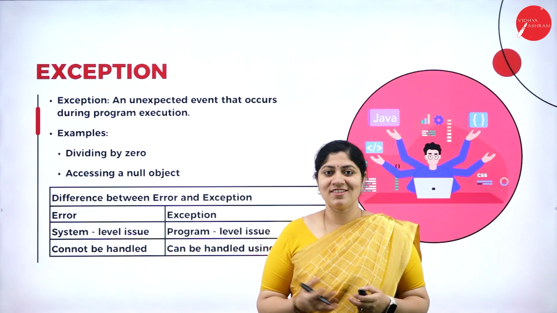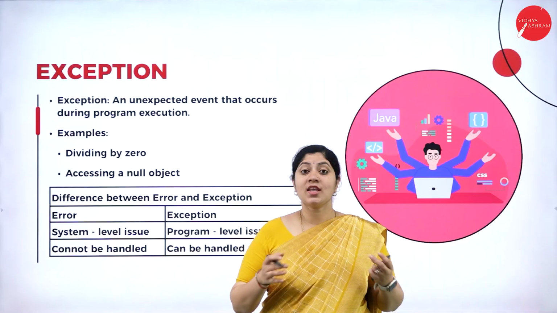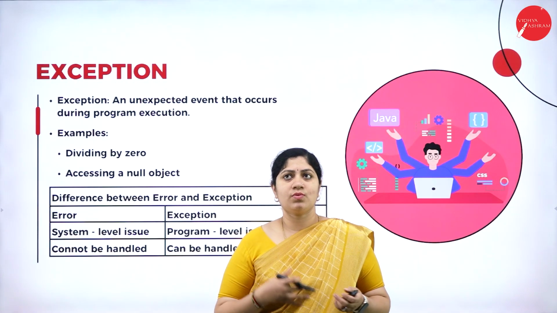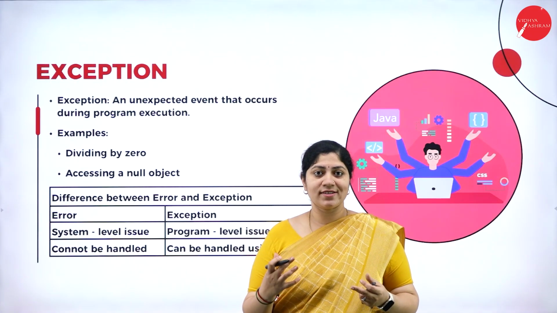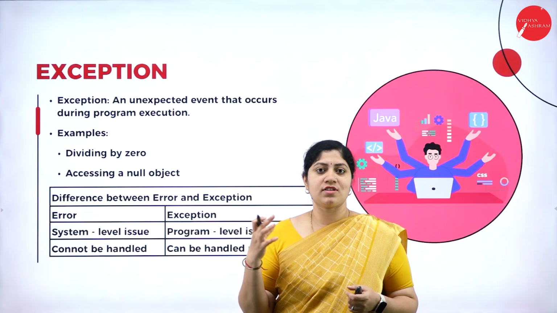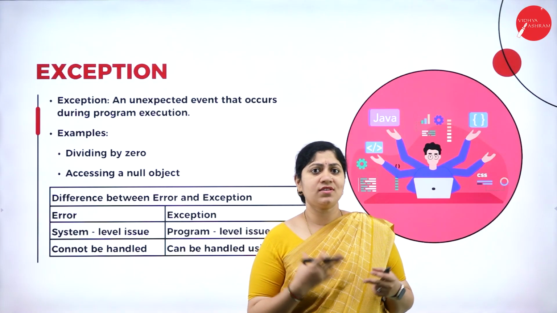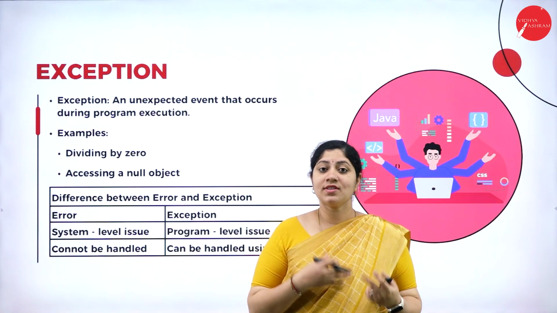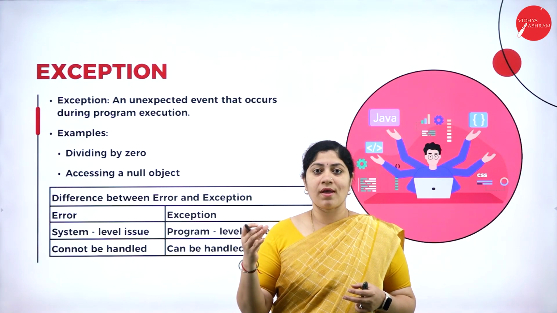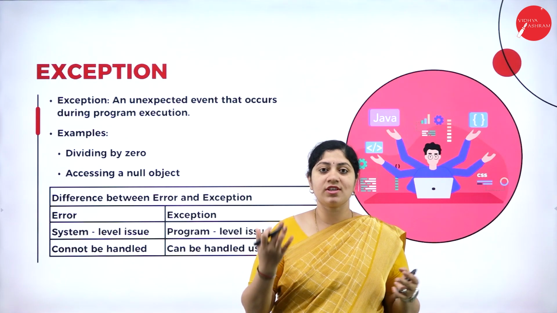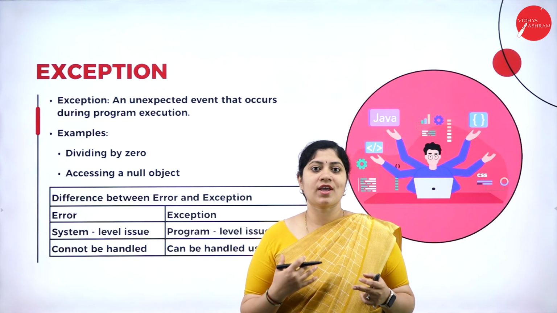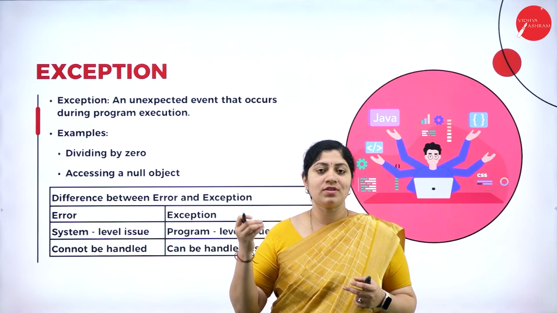Let's start our session. The exception is all about an unexpected event that occurs during the execution of a program. So we can consider the cases when there is a null operator or a null character inside the program, then that is not an error, but it is considered during program execution, correct? So the program will have to understand how to react for that execution, isn't it? So that's where the case of exception exists.